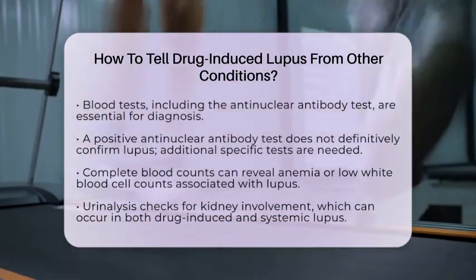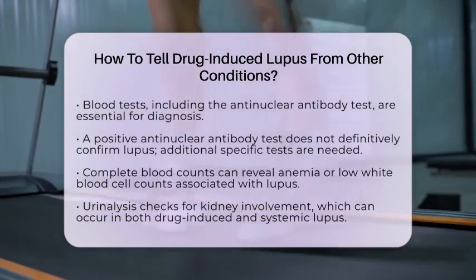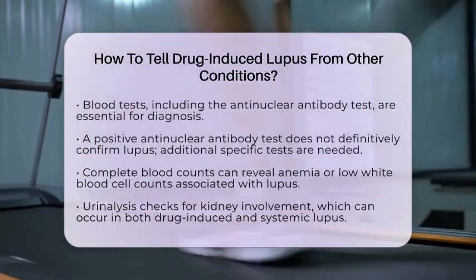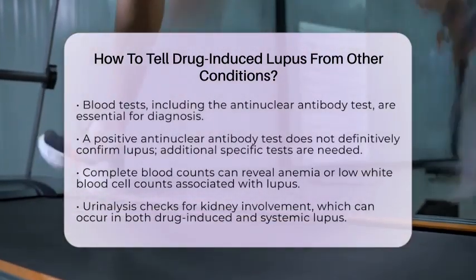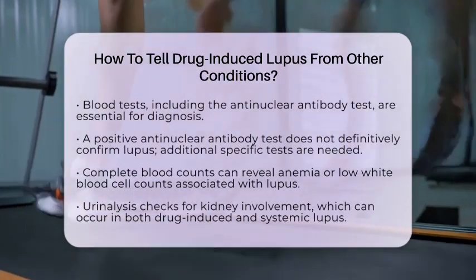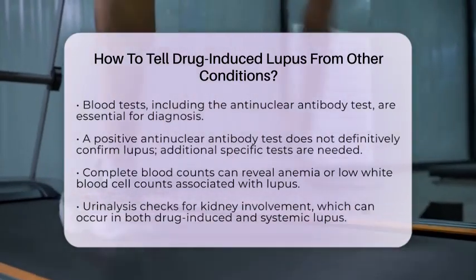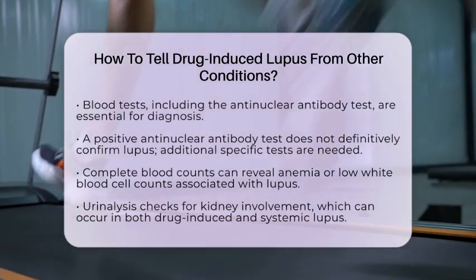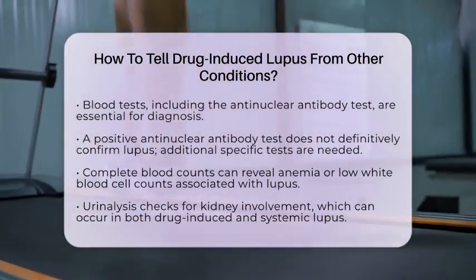Complete blood counts can detect anemia or low white blood cells, which are common in lupus. Urinalysis may be performed to check for kidney involvement, which can occur in both drug-induced and systemic lupus. If kidney damage is suspected, a kidney biopsy may be necessary.